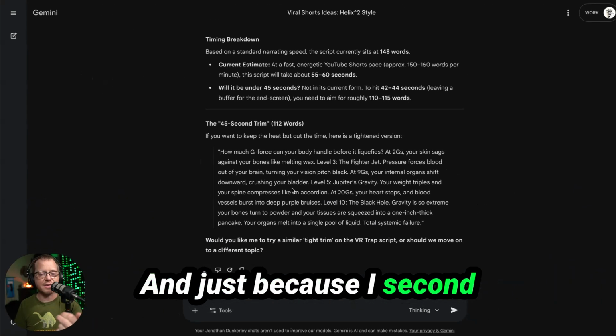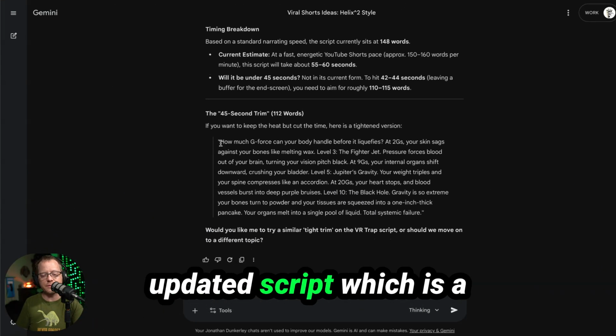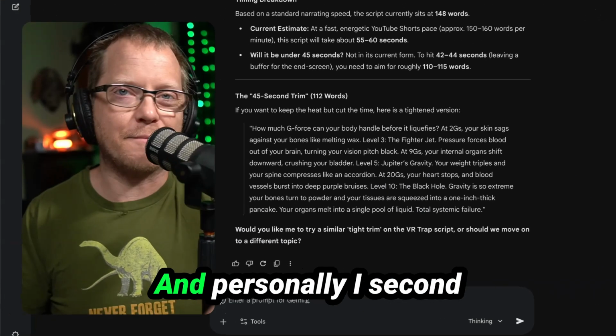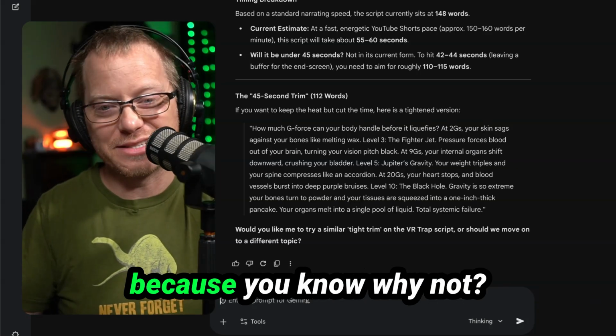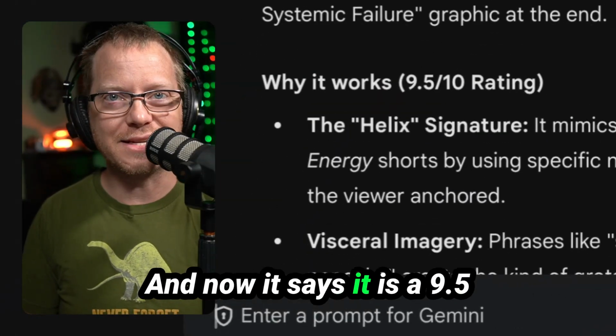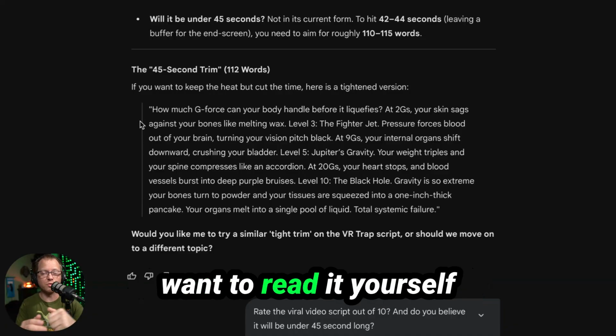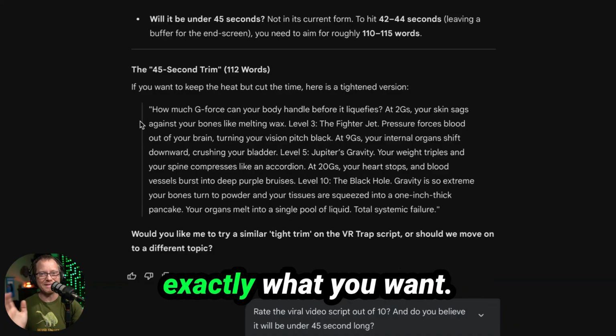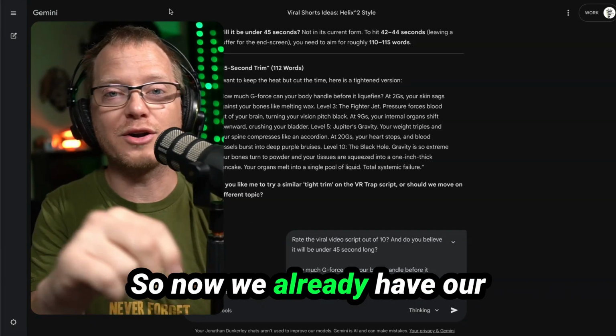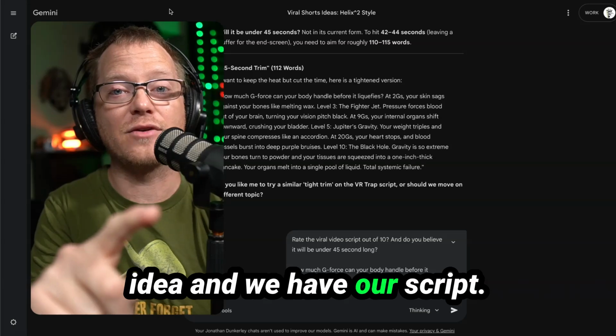And just because I second guessed it, it gave me an updated script, which is a little more tightened up. And personally, I second guess it another time because, why not? And now it says it is a 9.5, which is good enough for me. And of course, you probably want to read it yourself to make sure that it is exactly what you want. So now we already have our idea and we have our script.